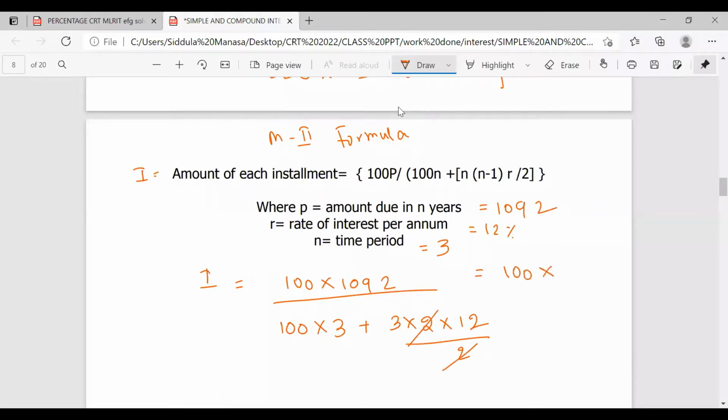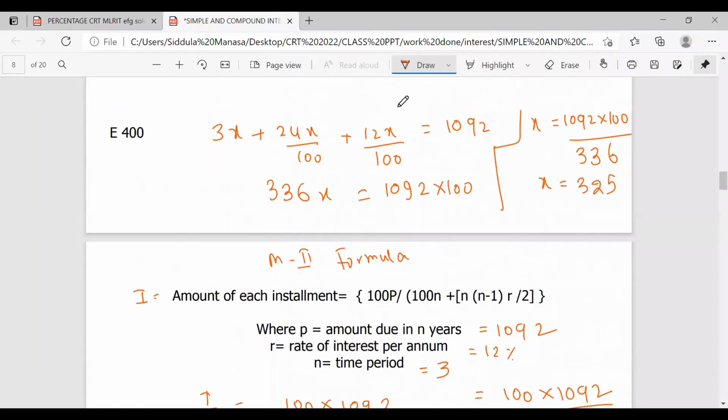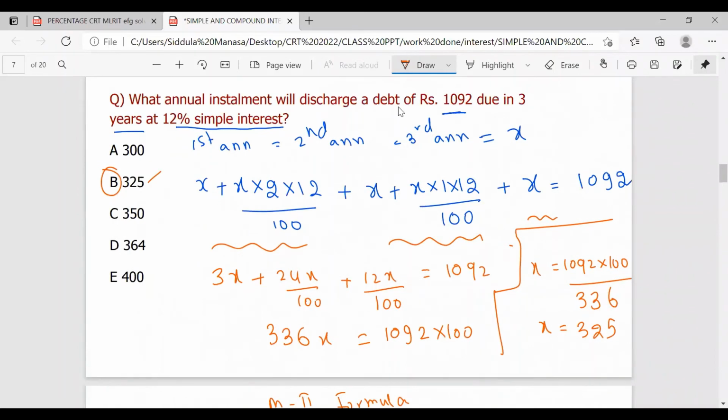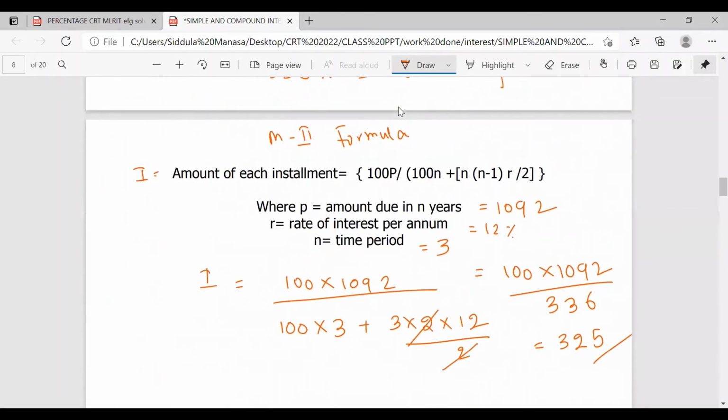100 into 1092 divided by 3 into 100, which will be 300, plus 3 into 12, which will be 36. 300 plus 36 will be 336. Already we calculated 100 into 1092 by 336. That value we got was 325. So the answer is 325. So in both methods, you will get the same answer. Is everyone clear in both the methods? Yes.